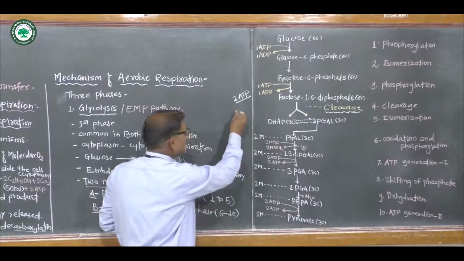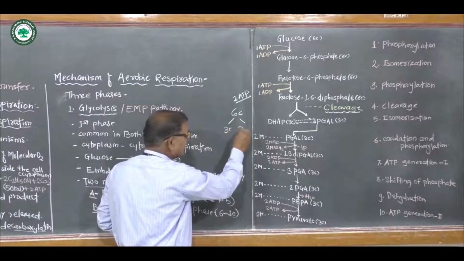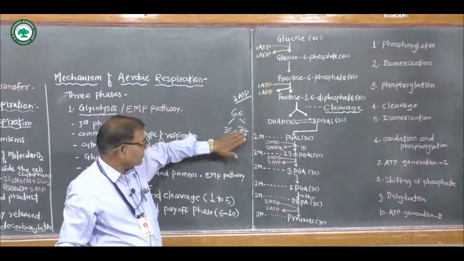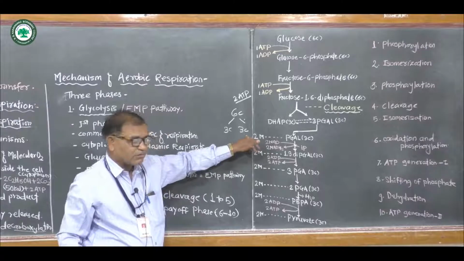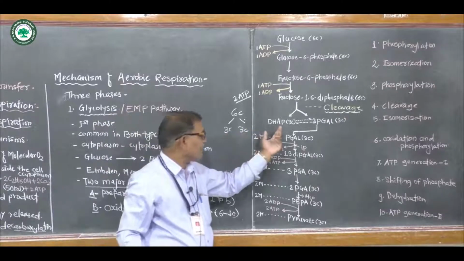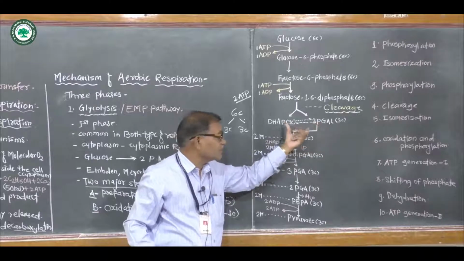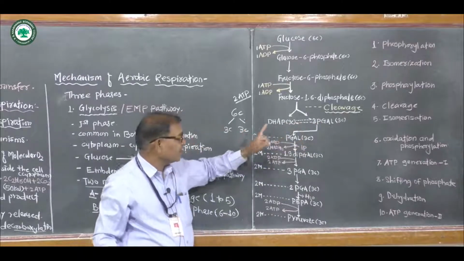This means the 6 carbon containing compound is broken down to form 3 carbon containing compounds with the help of the enzyme aldolase, to form 2 trioses, dihydroxyacetone phosphate and 3-phosphoglyceraldehyde. They are trioses because they contain 3 carbons.